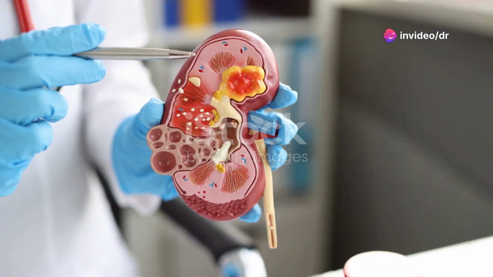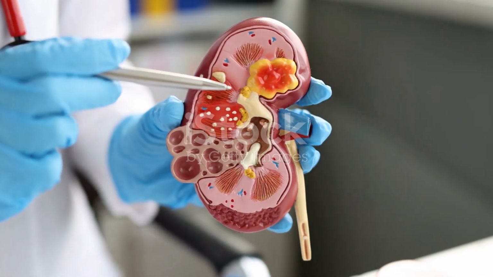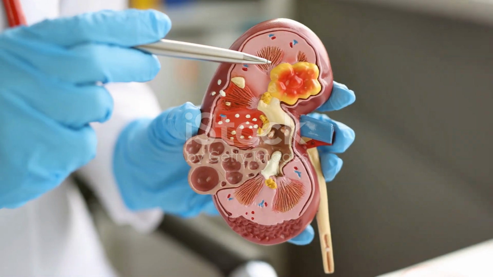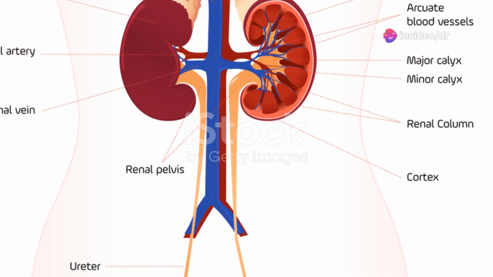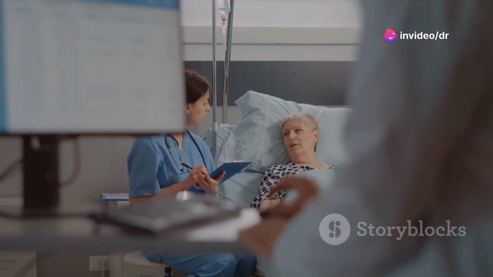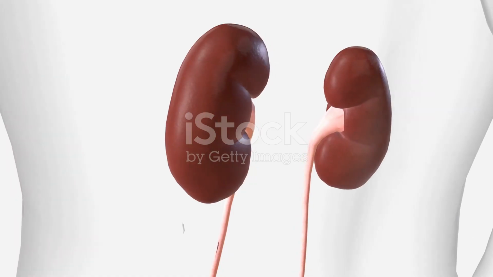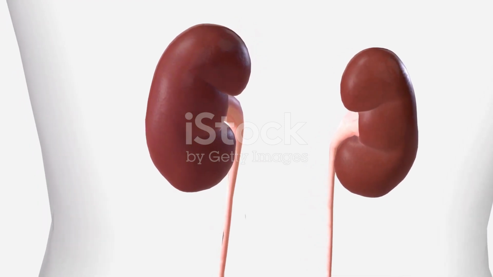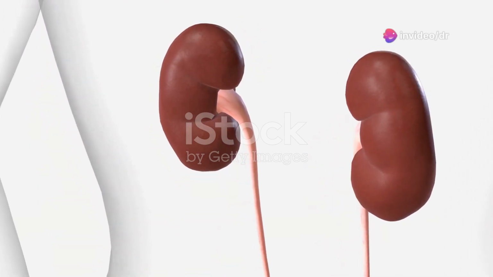The urinary system comprises several key structures, each with a specific role in the formation, storage, and elimination of urine. These structures include the kidneys, ureters, bladder, and urethra. Working together, these organs ensure the efficient removal of waste products from the body. The kidneys, two bean-shaped organs located on either side of the spine, are the workhorses of the urinary system. They filter blood and produce urine.